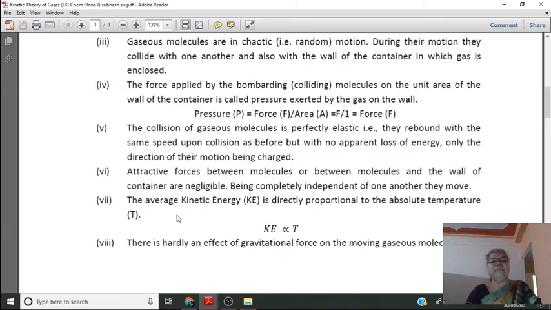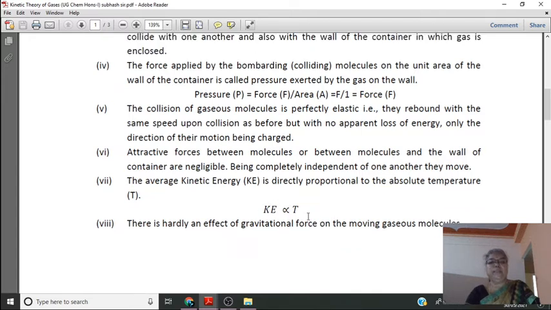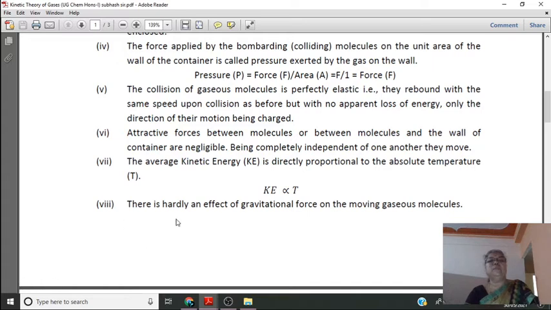And remember that the kinetic energy of the gas molecule is proportional to the absolute temperature. That means as temperature increases, the kinetic energy of the molecules also increases. Then the next assumption, there is hardly an effect of gravitational force on moving gas molecules. There is a very negligible effect of gravitational force on the moving gas molecules.